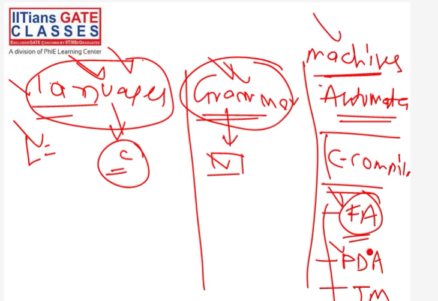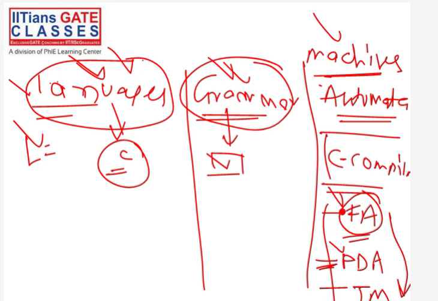This PDA is not equivalent to a computer, because there are some things that this PDA cannot do, but this Turing machine can do. So actually the power increases when we go from finite automata to Turing machine. What do I mean by power? Power means, see, this finite automata is a very restricted kind of machine.